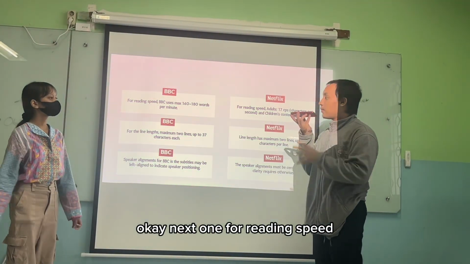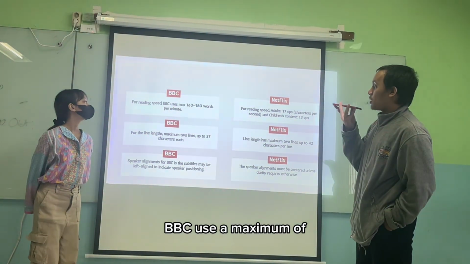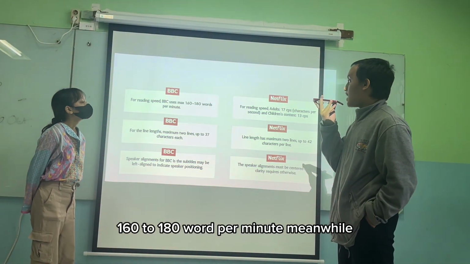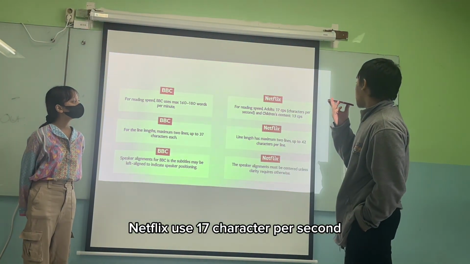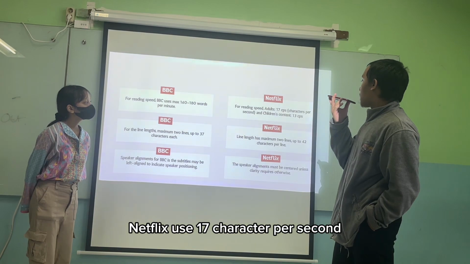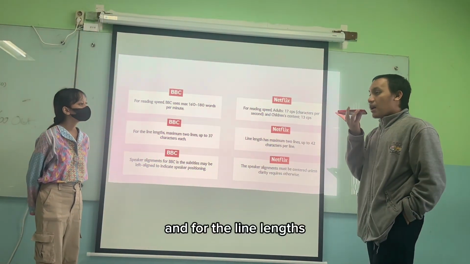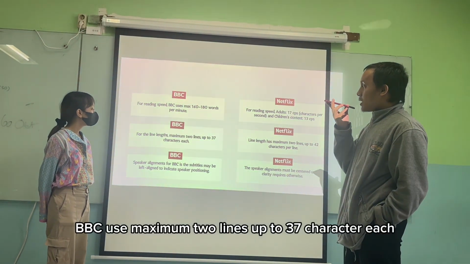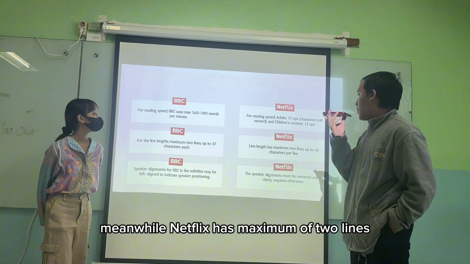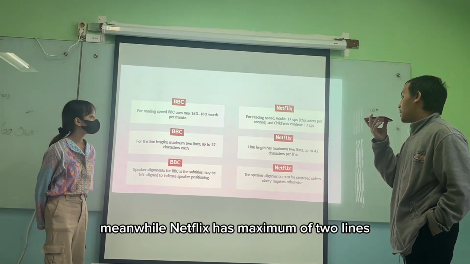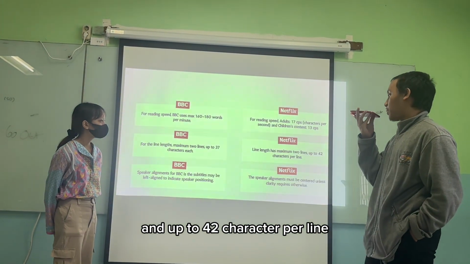Okay, next one, reading speed. BBC uses a maximum of 160 to 180 words per minute. Meanwhile, Netflix uses 17 characters per second, and for children's content 20 characters per second. And for line lengths, BBC uses a maximum of 2 lines up to 37 characters each. Meanwhile, Netflix has a maximum of 2 lines and up to 42 characters per line.